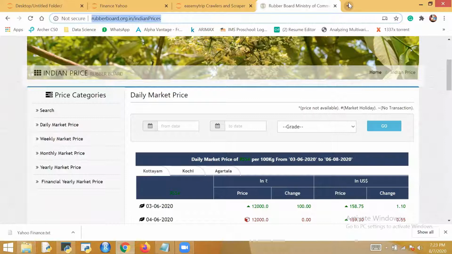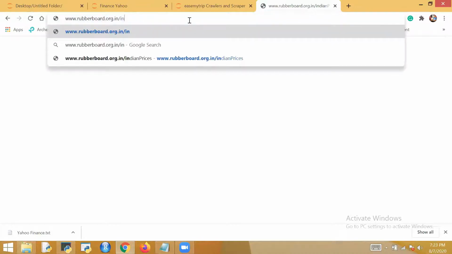Like last time with Yahoo Finance, we directly went to the URL and scraped the data. But in this case, data is not available in the URL. If I press this URL, I will simply land on that page.